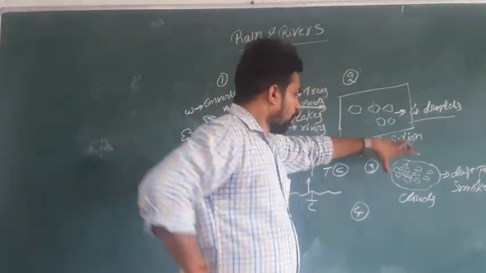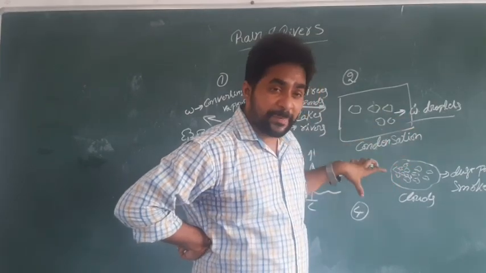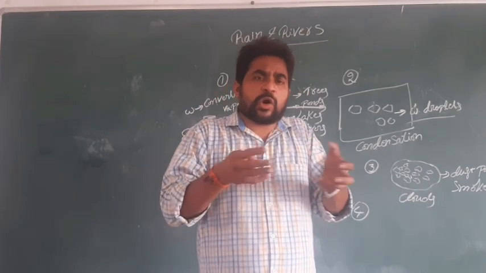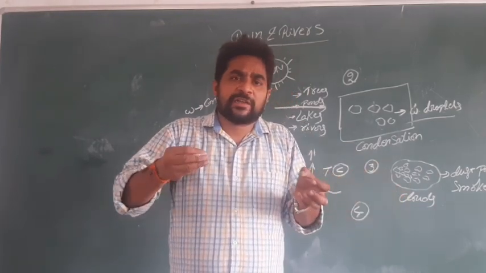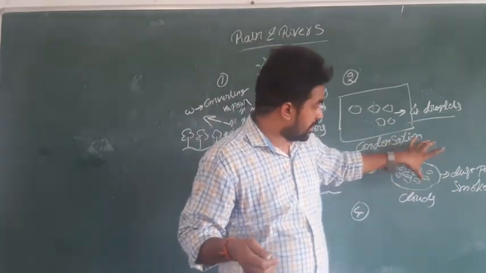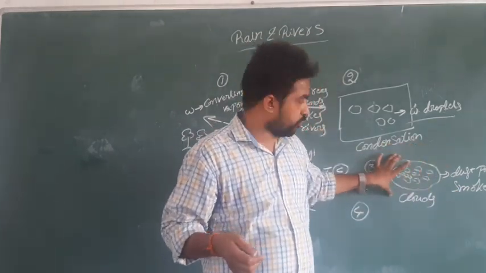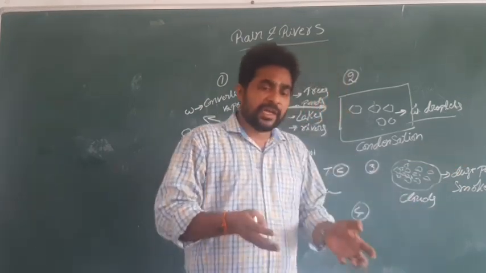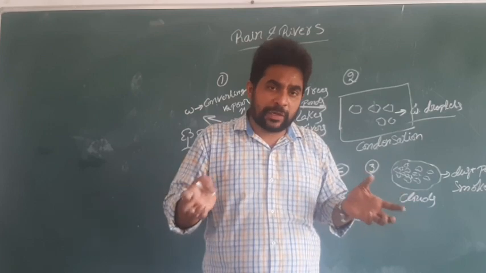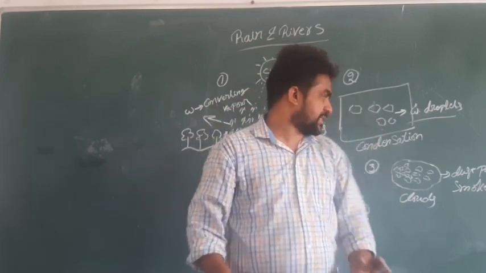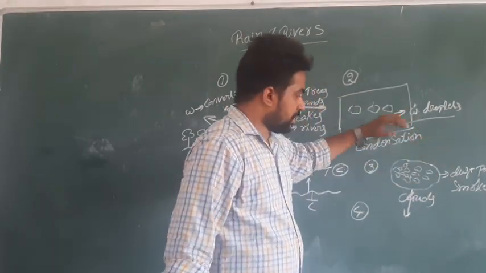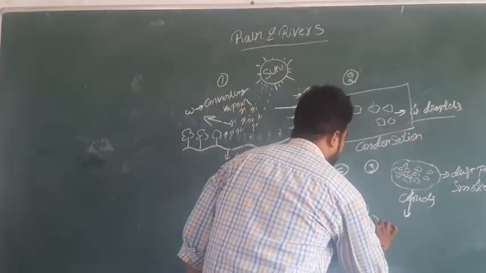Similarly here, when the droplets increase in size, because all the droplets are hanging in the sky, these are the clouds, consisting of droplets of water, dust particles and smoke. They try to hold them. When they are unable to hold, it falls down. So the clouds come down in the form of rain.